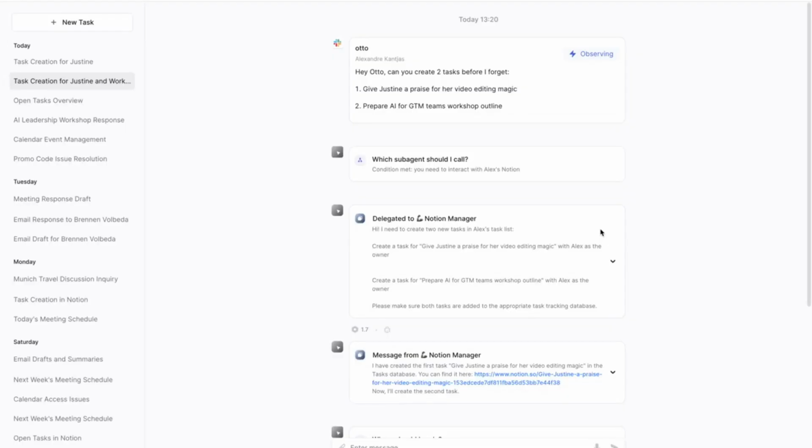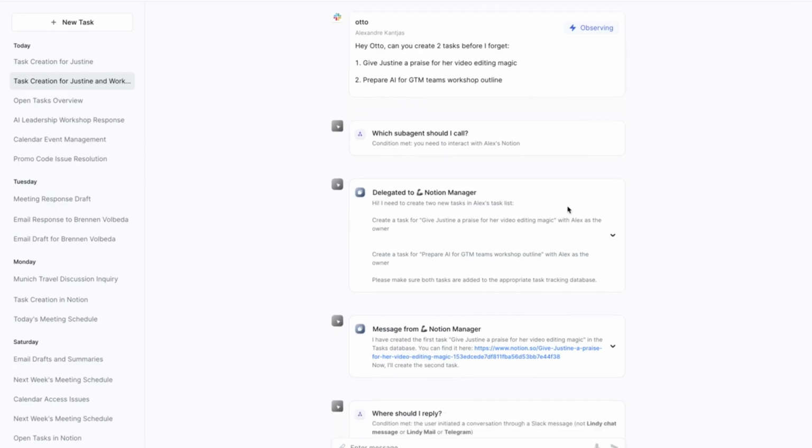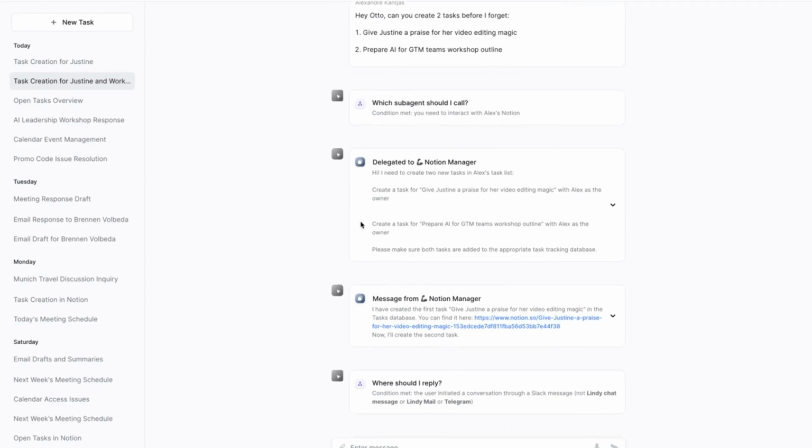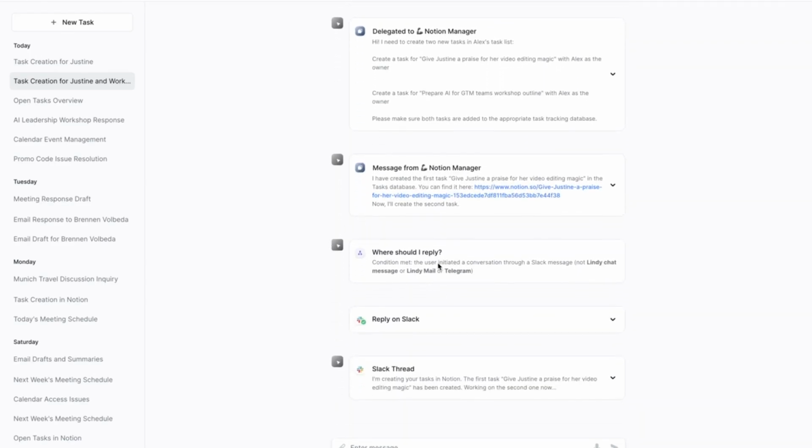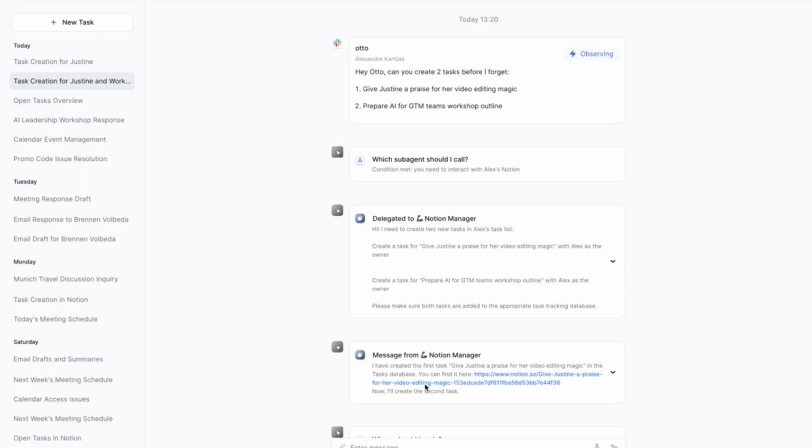No, not everything works perfectly with Otto at the moment. He's still in his probation period, and there are still a couple of mistakes that he makes frequently that are pretty embarrassing. Like this one, for instance. I wanted Otto initially to create 2 tasks: give Justin a praise, and prepare the AI for GTM Teams workshop outline. As we can see, it called the Notion manager for the first task, and the task was created. It forgot to do the second one.